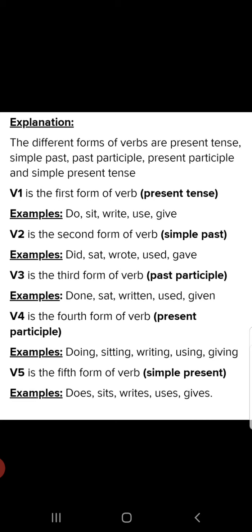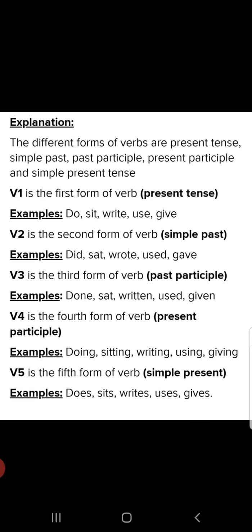Now fourth. V4 is the fourth form of the verb, present participle. Participle means ing form, continuous form. Okay. Ing form always speaks about continuous form. Here, do, did, done, and present participle is doing. See here, V1 form plus ing form. Always remember, with V1 form, we add ing.